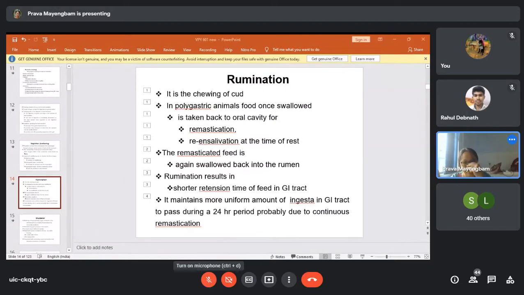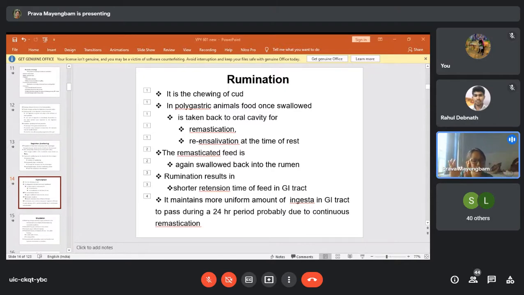What the ruminants will do is take this food out of the rumen into the mouth and re-chew it. There will be remastication, and during remastication, there will be re-ensalivation.